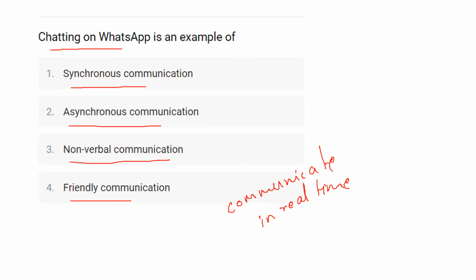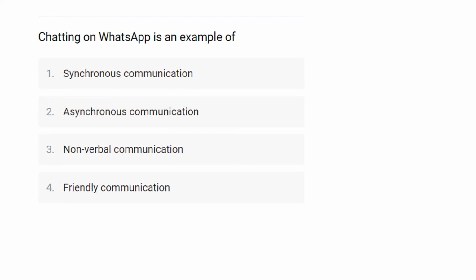It is distinguished by the presence of all the parties in the communication process at the same time, though not necessarily in the same place. Examples of synchronous electronic communication are a telephone conversation, and the WhatsApp conversation is included here. Software such as Telegram is also included here. WeChat is also included in this. So the answer for this question will be option number 1, that is synchronous communication.